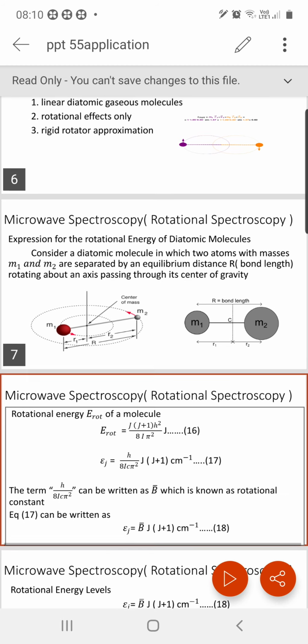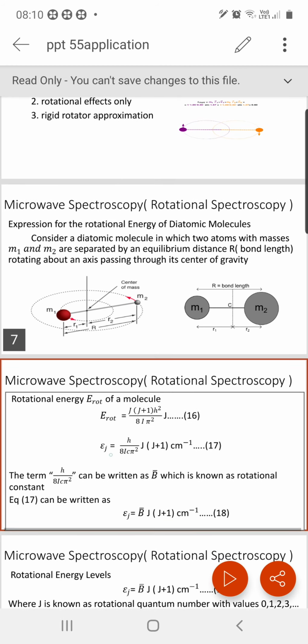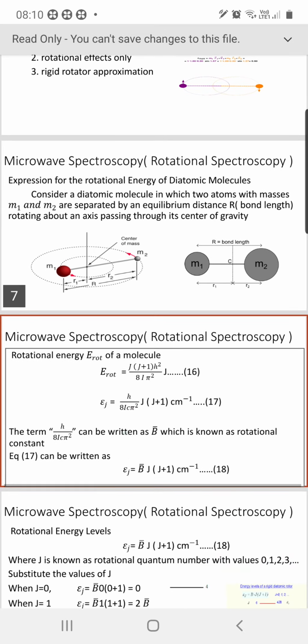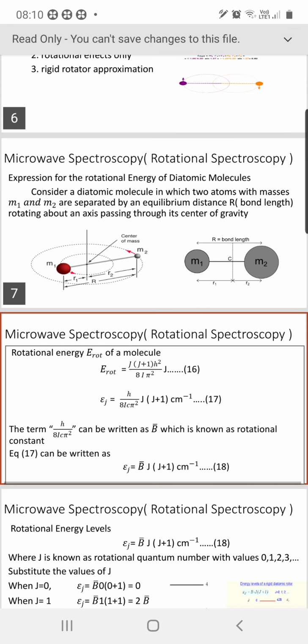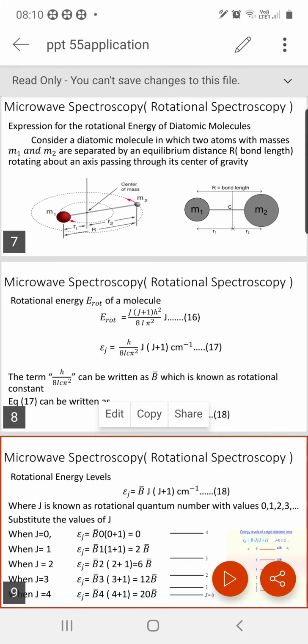So the expression becomes epsilon J equal to h divided by 8 pi squared I c, times J into J plus 1 centimeter inverse. Then this term h divided by 8 pi squared I c we substitute by B bar, which is known as the rotational constant. So the expression becomes epsilon J equal to B bar J into J plus 1.